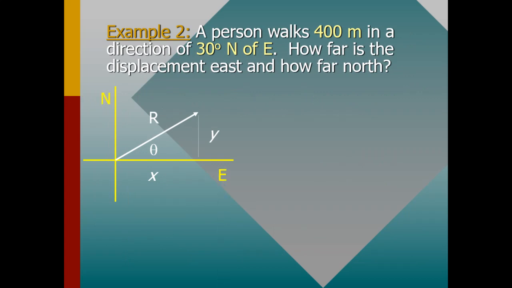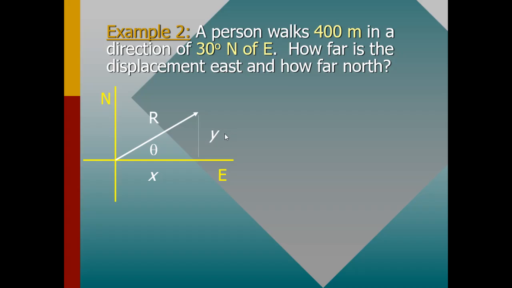We have that question. A person walks 400 meters in a direction of 30 degrees north of east. This is a very important question, and you should be able to understand every content of it. A person walks 400 meters in a direction of 30 degrees north of east. How far is the displacement east and how far north? So how far east and how far north?